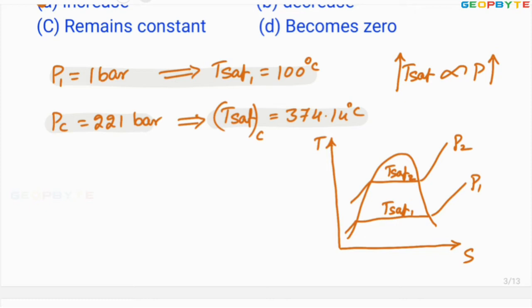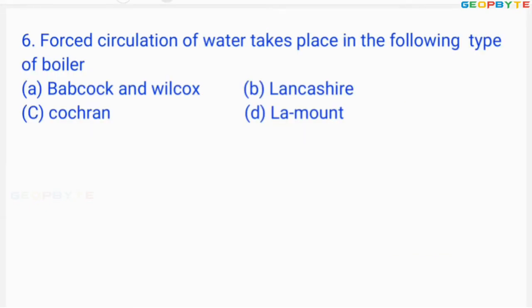Let us take another problem. Look at the sixth problem. Forced circulation of water takes place in the following type of boiler. Option A, Babcock and Wilcox boiler, no. Option B, Lancashire boiler, no. Option C, Cochran boiler, no. Option D, Lamont boiler.